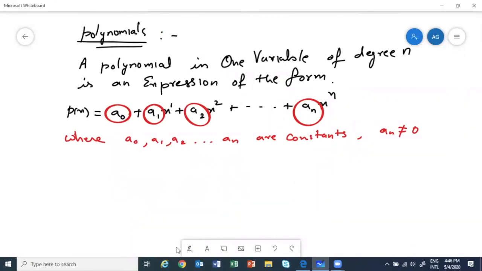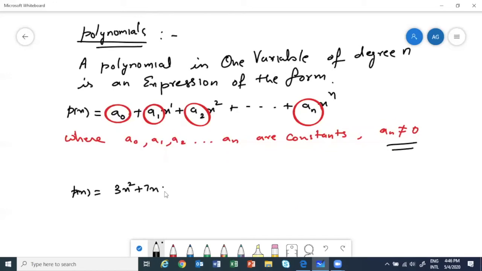Understood? So this is the proper definition. What this means is that an cannot be 0. For example, if my polynomial is of degree 2, say it is 3x square plus 7x plus 1, then it is of degree 2. But if I change this 3 to 0, will it be of degree 2? No. If an is 0, it's no more of degree 2. So an cannot be 0. If an is 0, the degree will change. Any doubt till here?